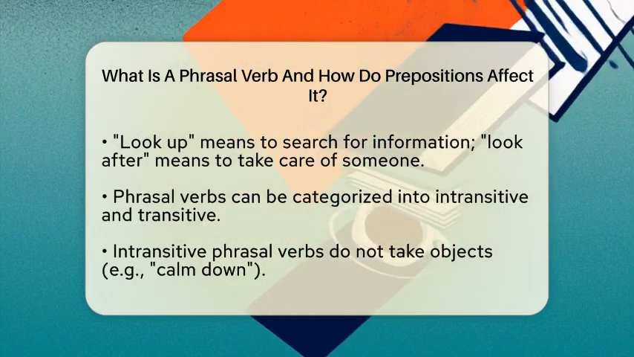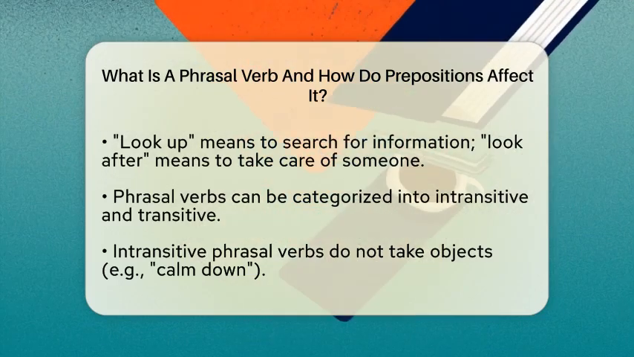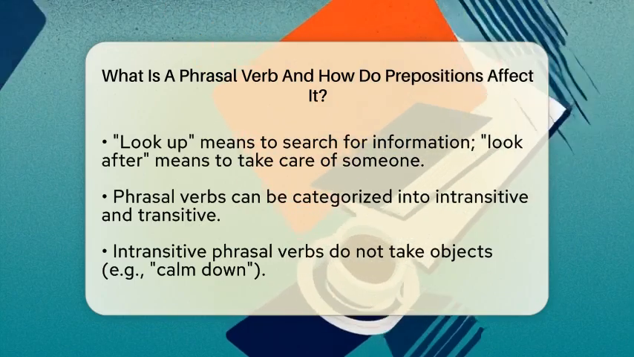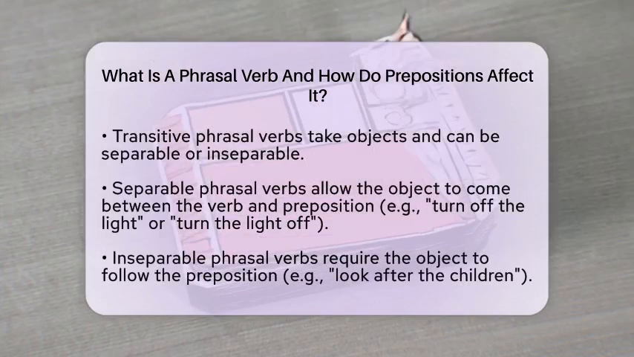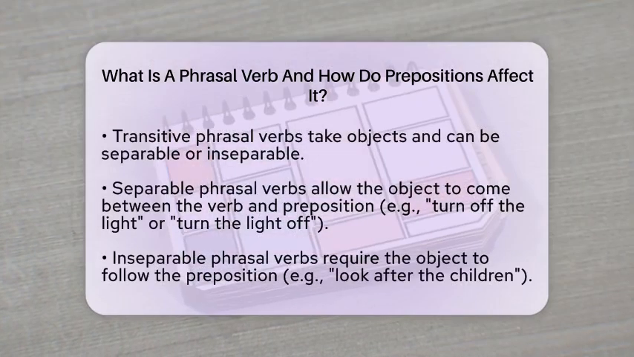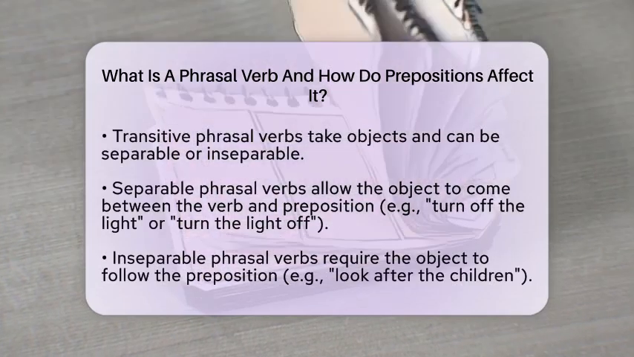In separable phrasal verbs, the object can come between the verb and the preposition or after it. For example, turn off the light can also be said as turn the light off. In inseparable phrasal verbs, the object always follows the preposition, like in look after the children.